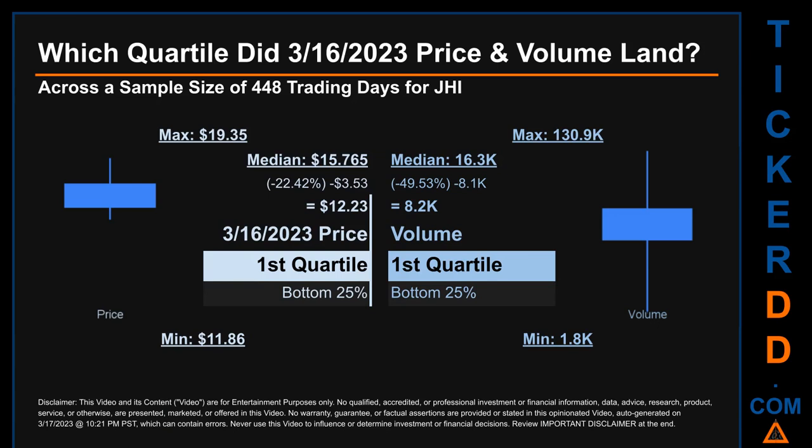Descriptively, JHI has a median price of $15.765. Therefore, March 16, 2023 price was lower from that middle marker by 22.42%. The day's volume of 8.2 thousand was less than the median by 49.53%.